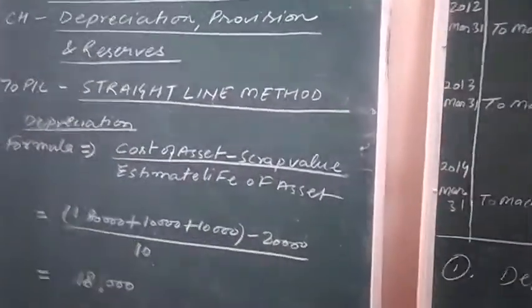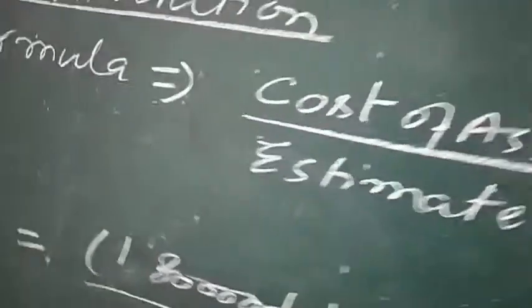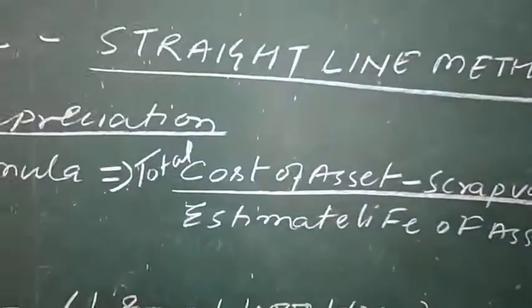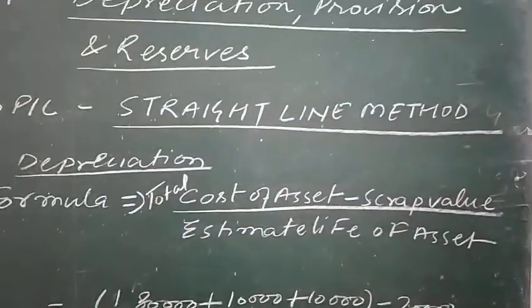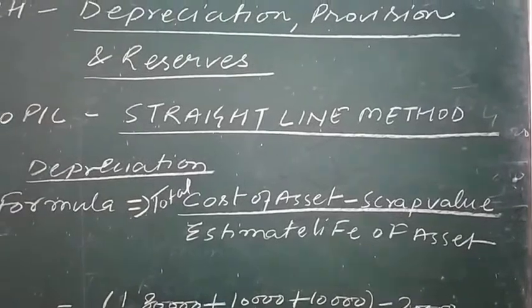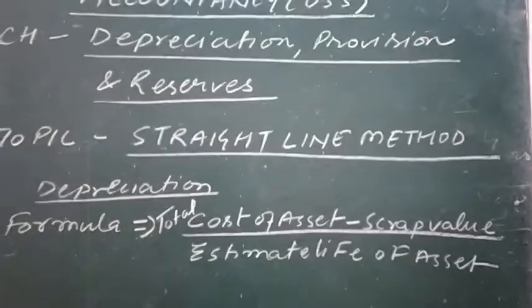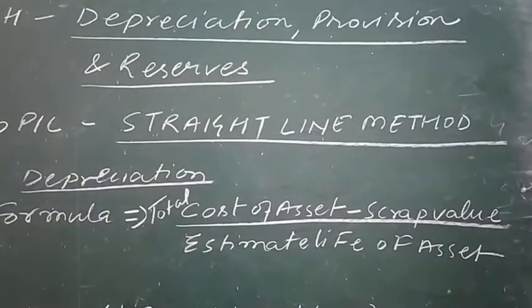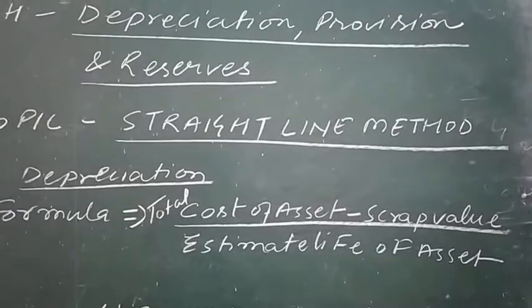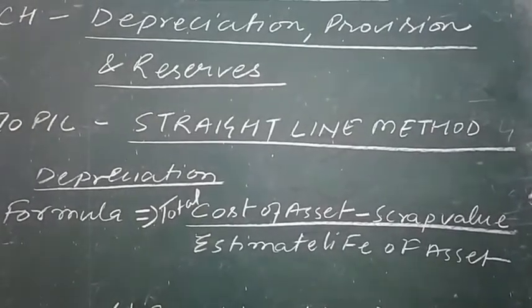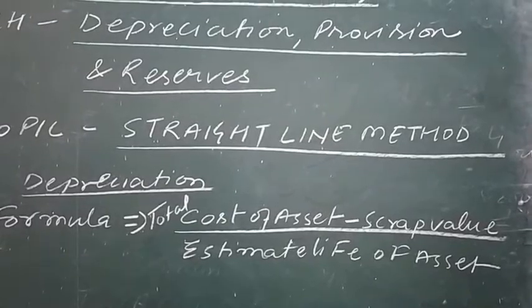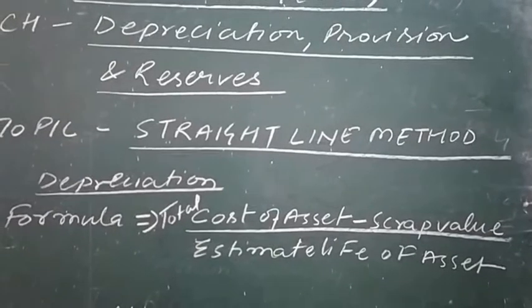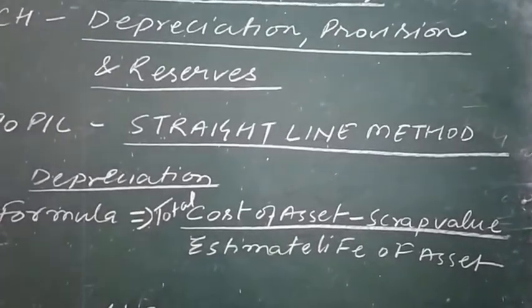So the total cost of the asset, you can write here total cost of asset. What is total cost of asset? Total cost of asset is the purchase price of the asset plus all the expenses which are incurred in order to bring the asset into usable form, minus scrap value. There is a lifetime of each and every asset. After using the asset during its lifetime, whatever value we are going to get by selling the asset is known as scrap value, upon estimated life, that is the lifetime of the asset.